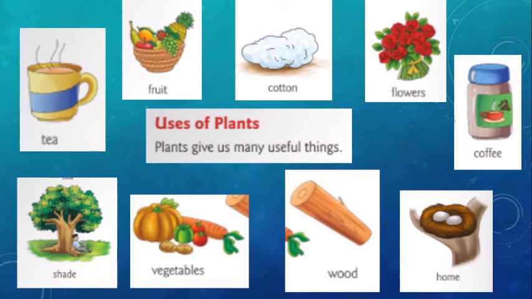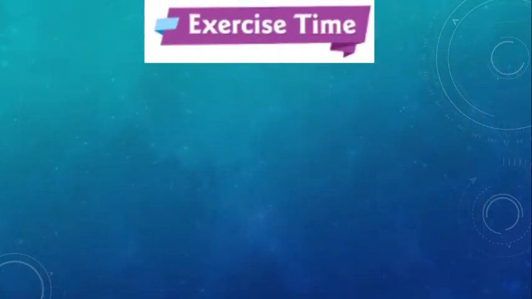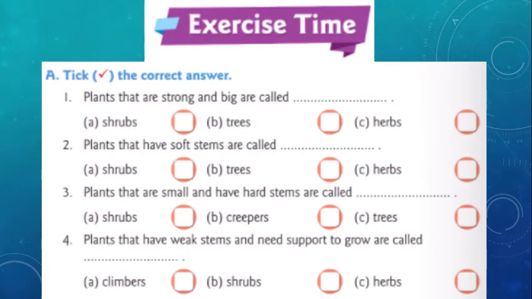So, children, the plants are giving many useful things to us, right? So, shall we plant more plants in our area? In your area also or in your home, plant many plants. Okay, children? Here is your exercise time. So, tick the correct answer. Plants that are strong and big are called what?